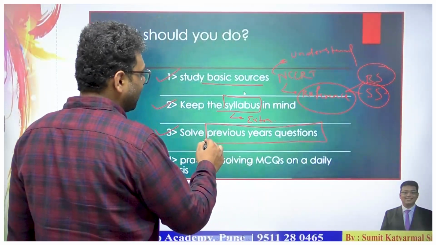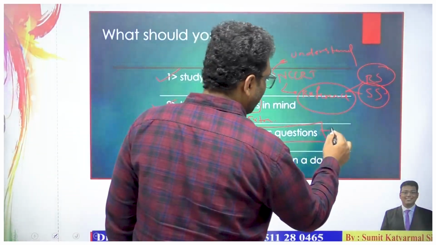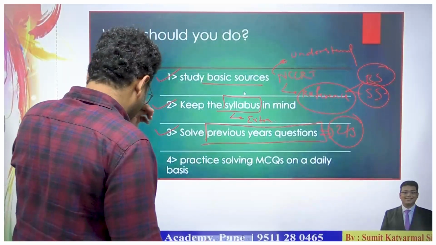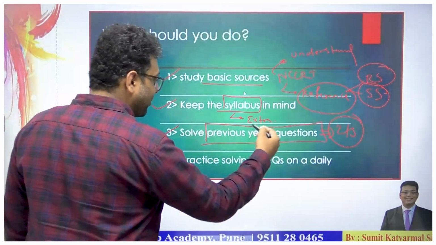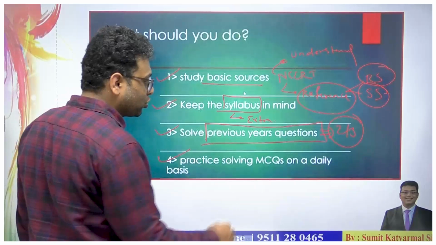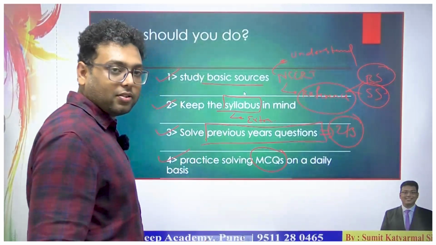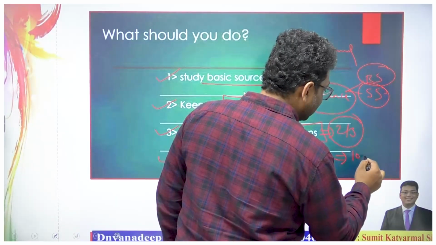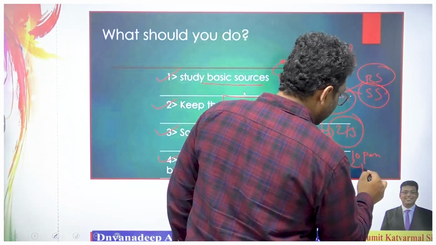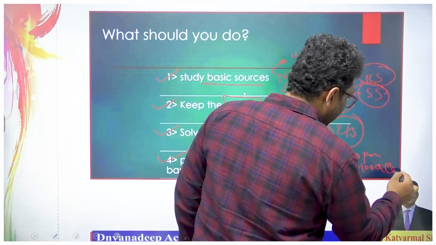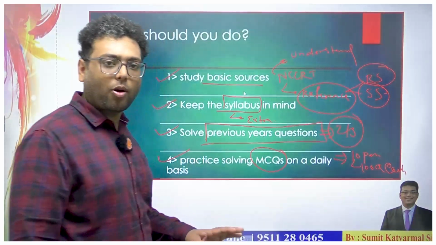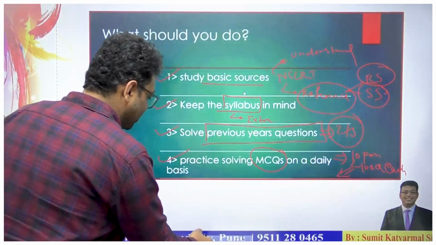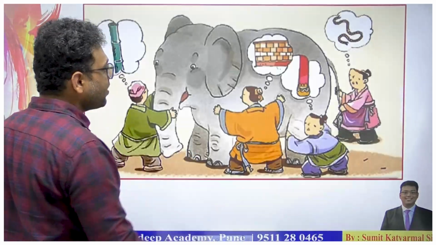You should solve the previous year questions of the economy at least 2 to 3 times. Then with this, we also need to solve multiple MCQs for the economy, and in my opinion we should solve at least 10 papers of 100 questions each. That means 1000 questions for the economy. That will completely cover the whole syllabus. So that should be our strategy.